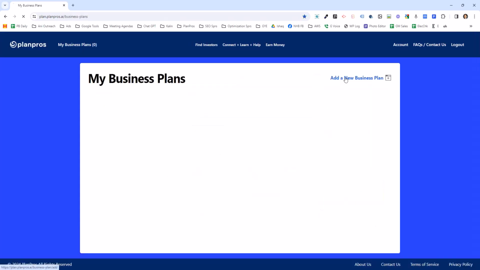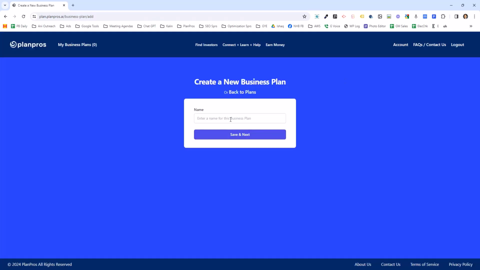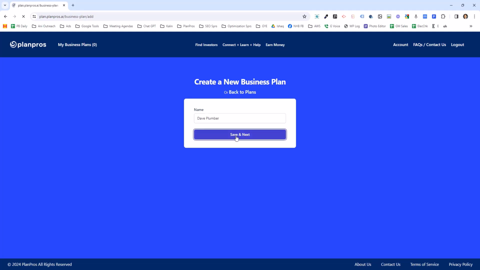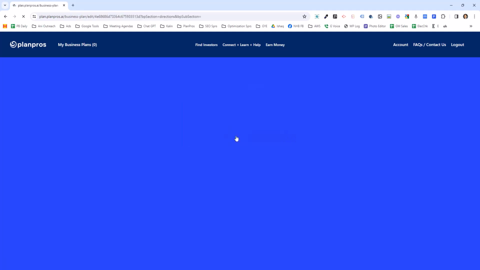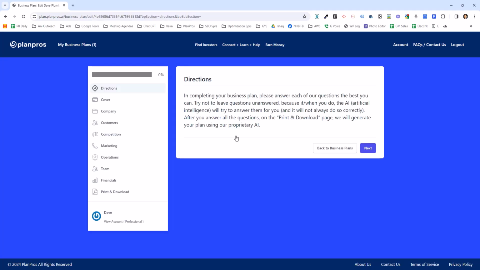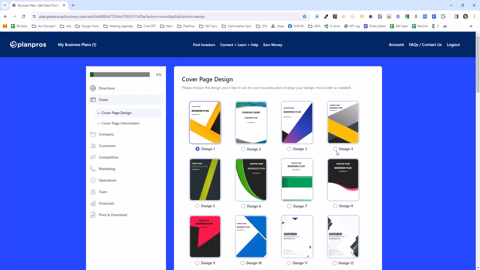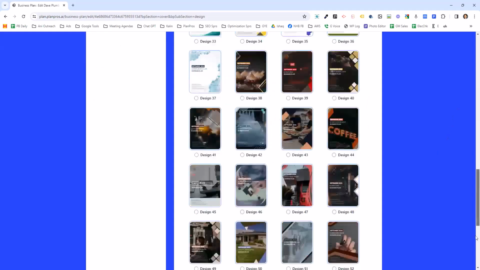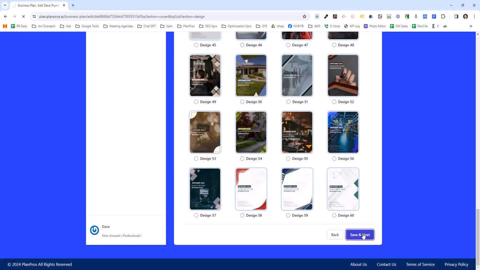To create a business plan, simply click Add a New Business Plan and add the name for your plan, Dave's Plumber, it doesn't matter the name, usually you enter your company name. It's very, very simple to use and pretty evident. So here are some brief directions. All you're doing is entering information and clicking Next. Here, which cover page do you want? You can see it bigger here. I want design 14. I scroll to the bottom and hit Save and Next.